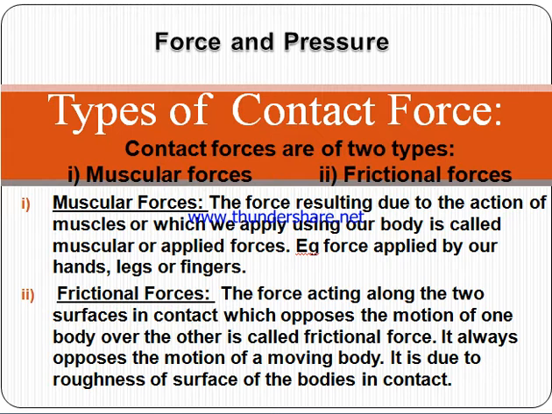If the floor is very smooth, like an icy floor, then the friction is very less and you have chances of falling down. As the roughness increases, the frictional force increases and hence you would not fall down.